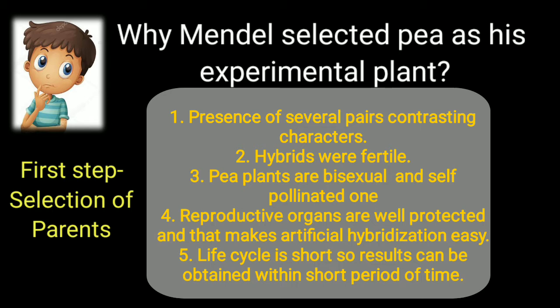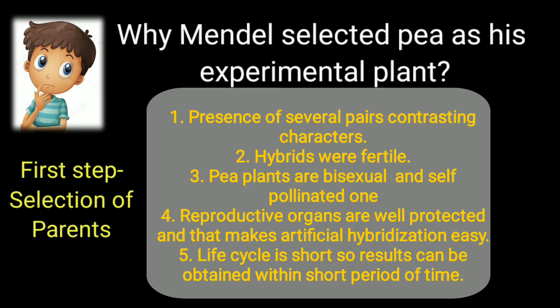Those are the presence of several pairs of contrasting characters. The pea plants, some were tall, some were dwarf. That means they have a contrasting pair of characters in their height. Then the pea had fertile hybrids. Pea plants were bisexual and self-pollinated. Reproductive organs are well protected, and that makes artificial pollination easier. And most importantly, the life cycle is short, so results can be obtained within a short period of time.